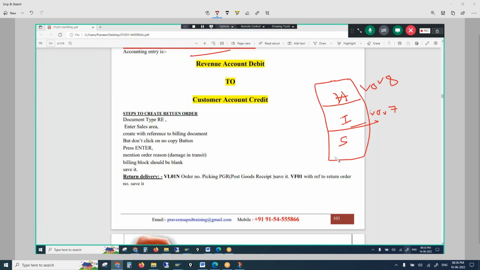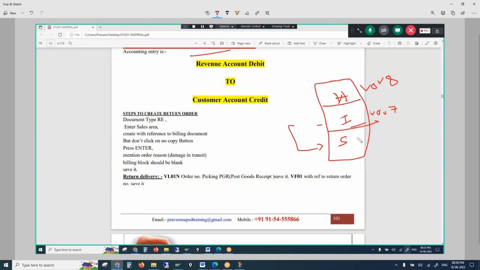The next is schedule lines. Usually schedule lines belong to a line item. Let's say the customer has placed an order for 100 laptops, but as of date only 50 laptops are available, which can be delivered on 20th of June. And another 50, which is not available today, can be delivered on 25th of June.